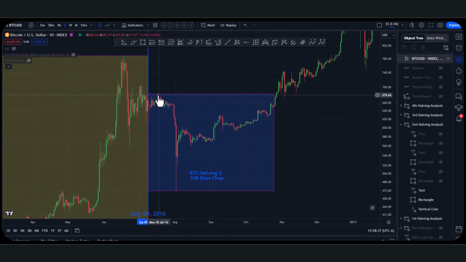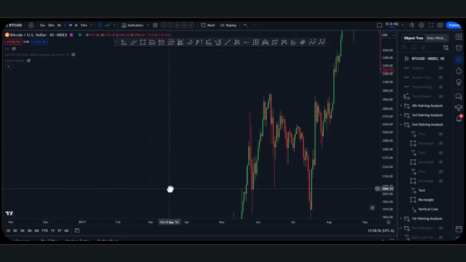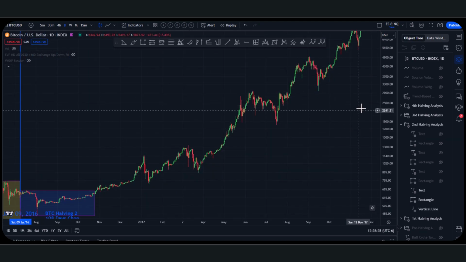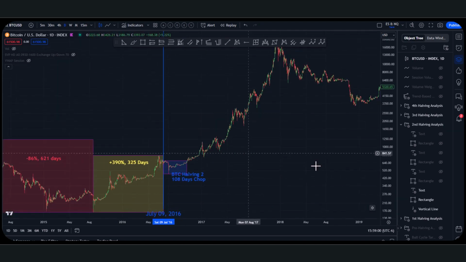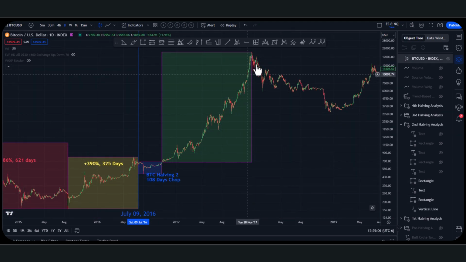This little first push marks the top of this channel, and it doesn't break out until about 108 days later, right? So it chops for about 100 days, finally breaks out of the channel, and you see even a nice little back test of this channel. And then what happens? Exponential move up, right? So zoom out a little bit. Let's put that in green. There we go. Chop, breakout, massive move up.